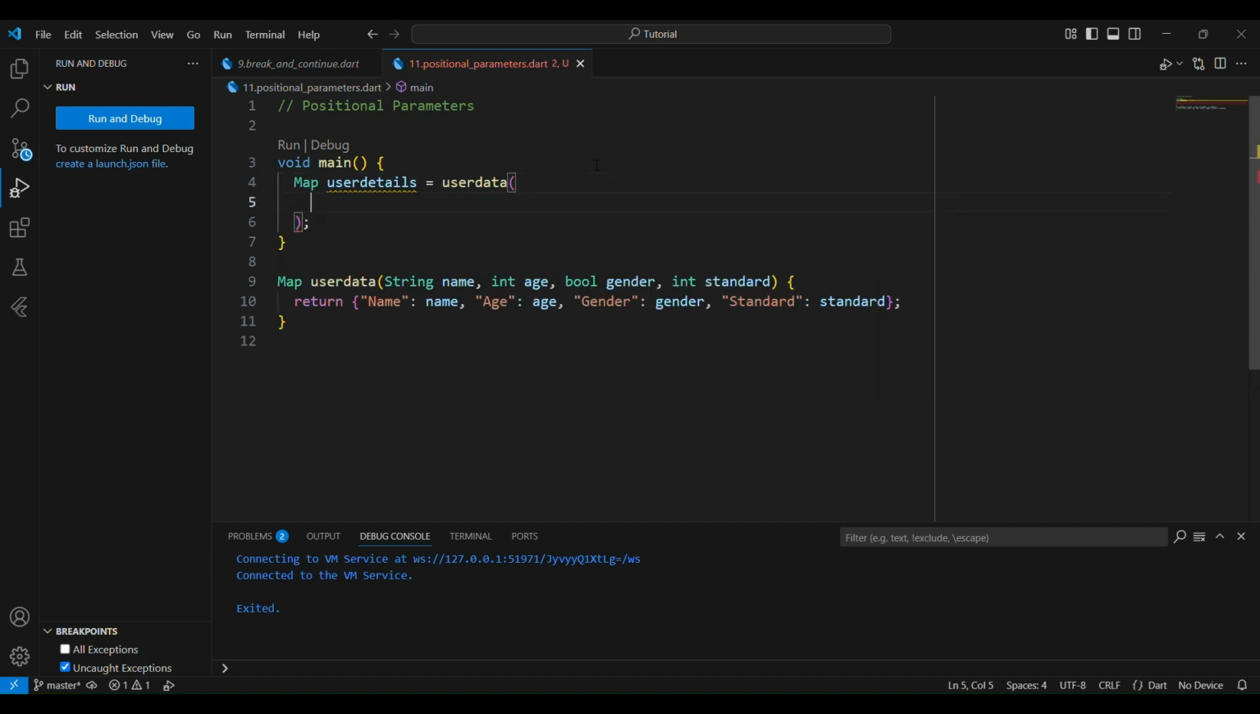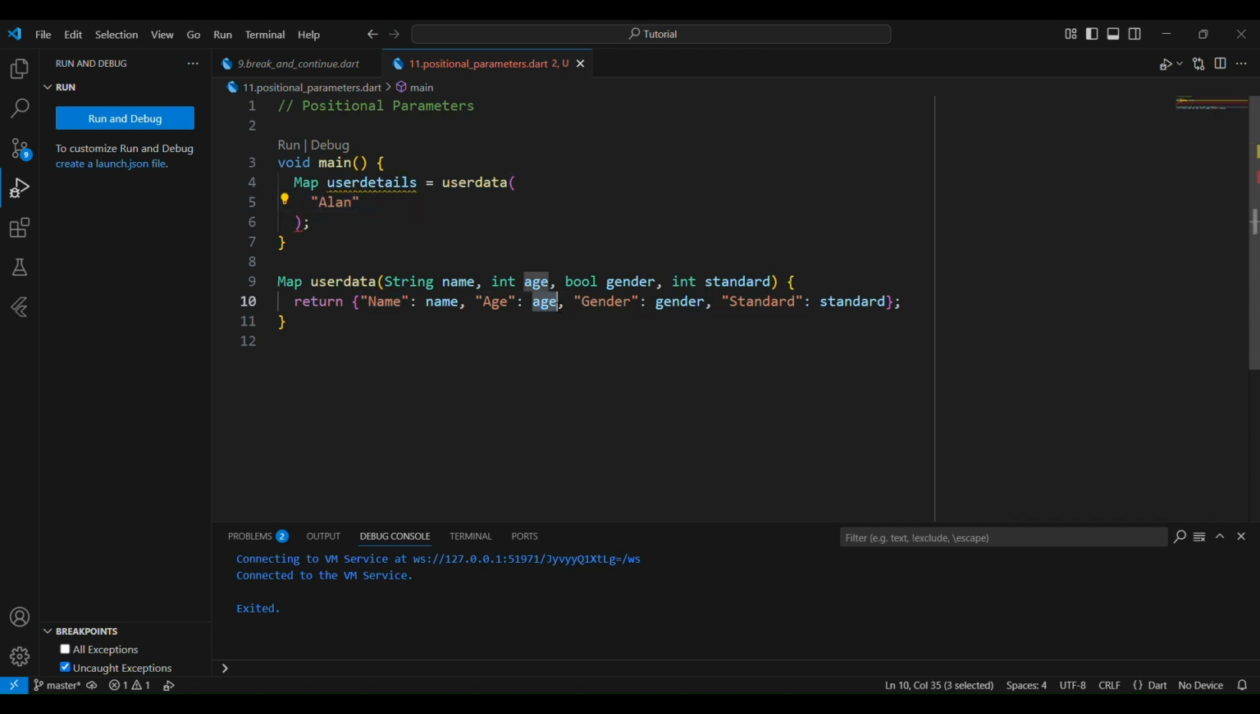Inside of these, the data we enter here will be shown. For example, name Alan, age 22, gender true, which means male. And standard I will just give 12th standard. So I will give the values: first, Alan. Why am I giving these double quote marks? Because it is a string data type.